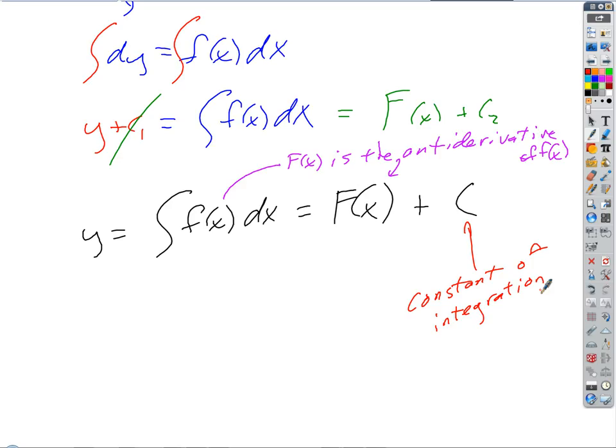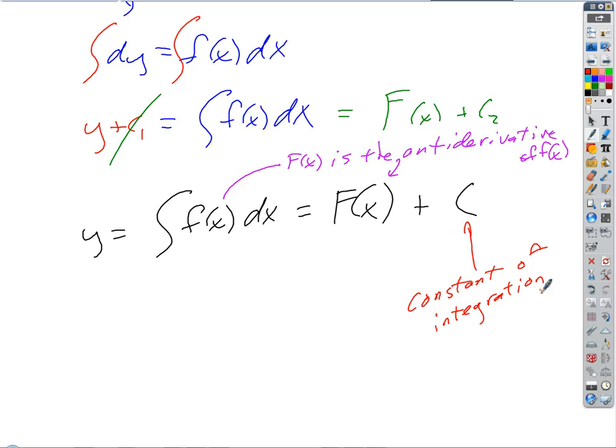Because really this process, we'll come to call it integration, okay? Integration is the opposite of differentiation. So is it possible for there to be a function where its derivative is essentially the function itself? It actually is possible. There's one function that we'll get to eventually where that's the case.